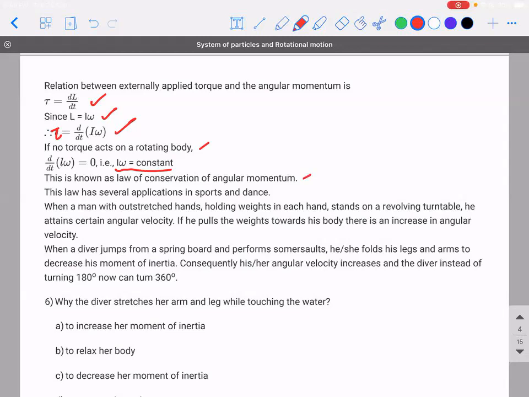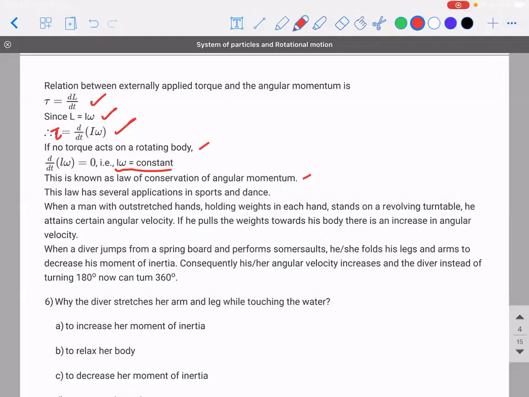This law has several applications in sports and dance. When a man with outstretched hands holding weights in each hand stands on a revolving turntable, he attains a certain angular velocity. If he pulls the weights towards the body, there is an increase in the angular velocity. Why is it so?